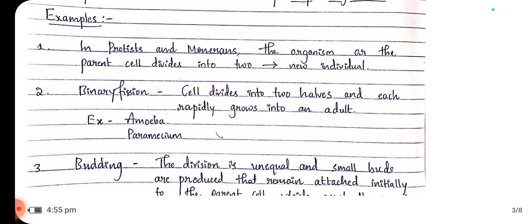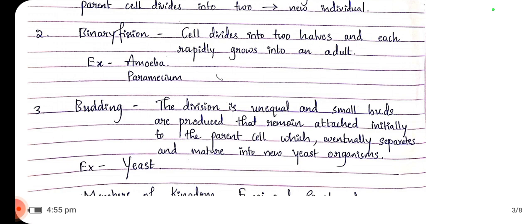And there is a process called binary fission, where a cell divides into two halves and each rapidly grows into an adult, which occurs in, for example, amoeba and paramecium. Then budding.